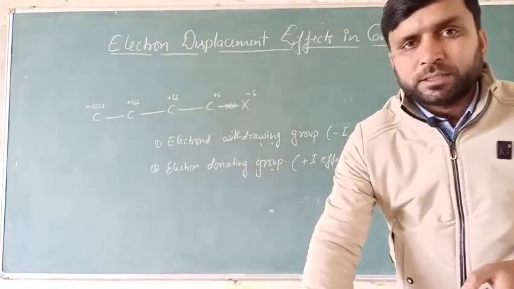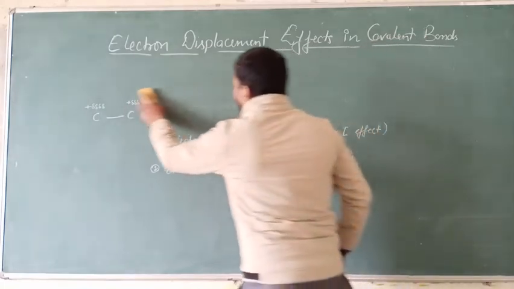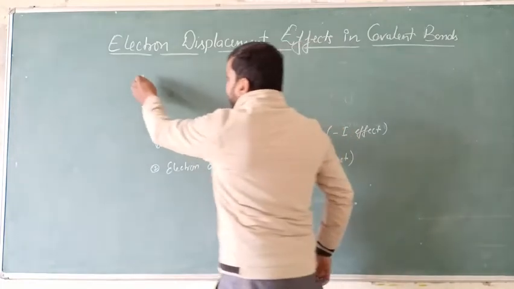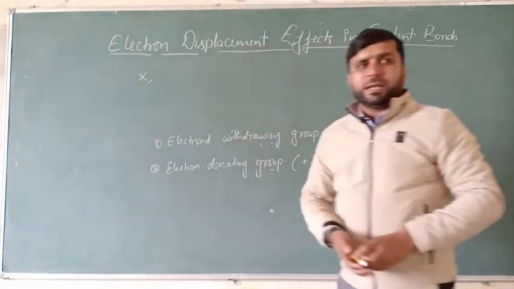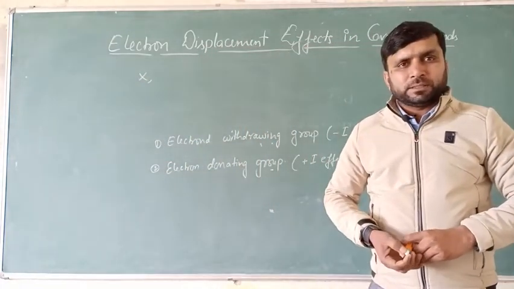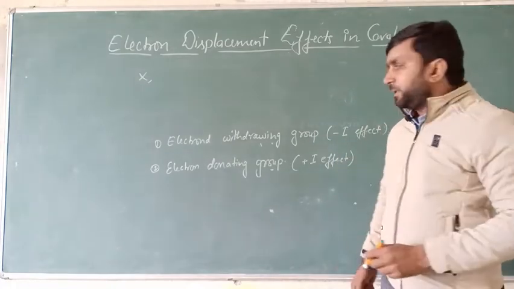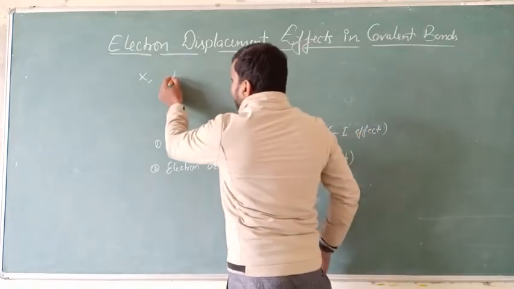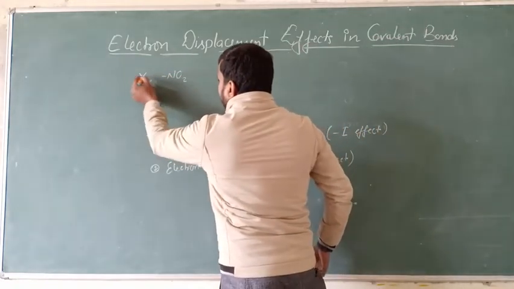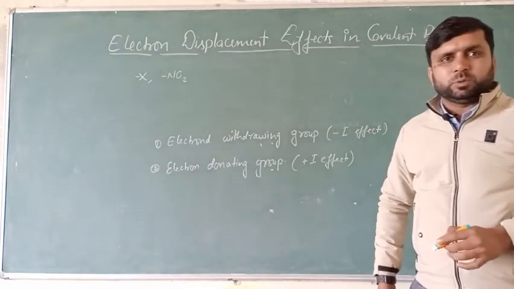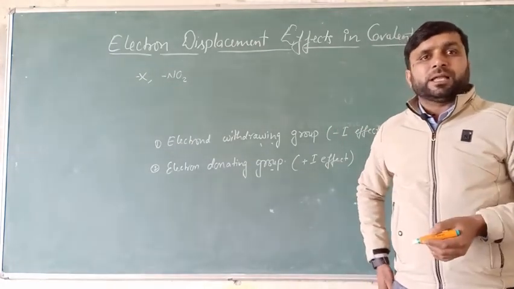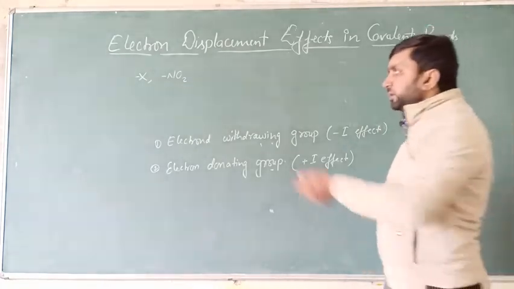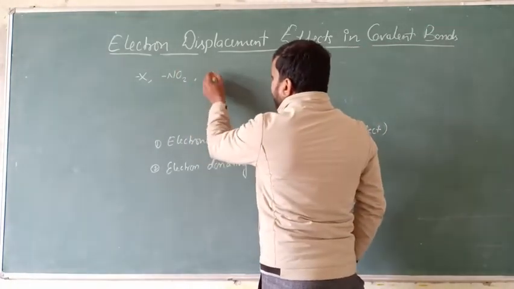Now we see certain examples of the -I and +I effect. See, we have just seen halogen. If it is attached with the carbon, because it has more electronegativity than the carbon, then it will attract the electron pair towards itself, so it will withdraw the electron from the carbon chain. Similarly, NO2 group, nitrogen and oxygen both have more electronegativity than the carbon, so they also withdraw the electron from the carbon chain, and they are called the electron withdrawing group.